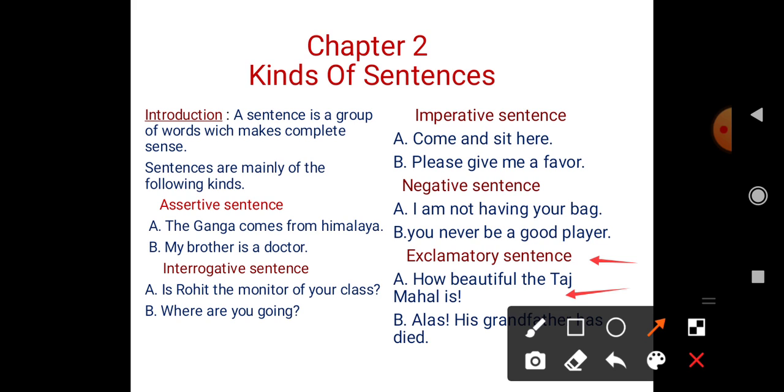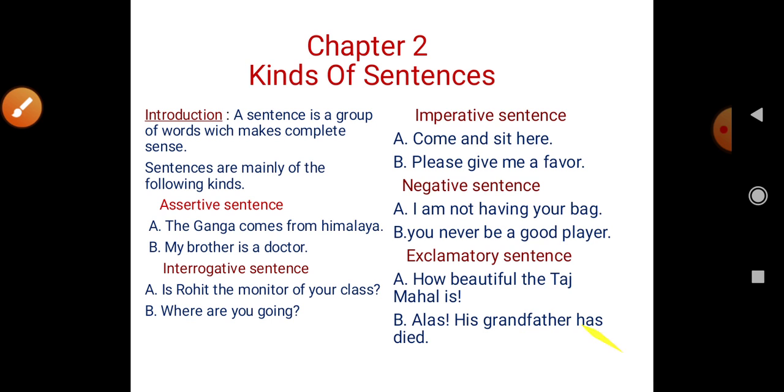So the beauty of Taj Mahal is surprising. And in this type of sentences, you will see at the end of the sentence the exclamation mark like this. This is an exclamation mark. So how beautiful the Taj Mahal is, this is an example of an exclamatory sentence.